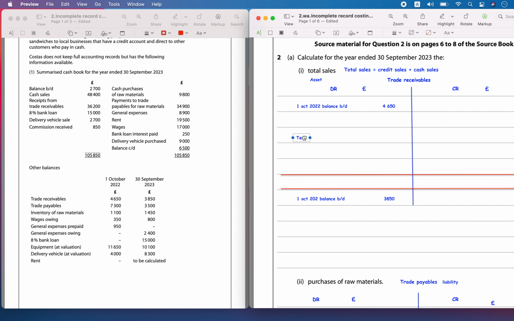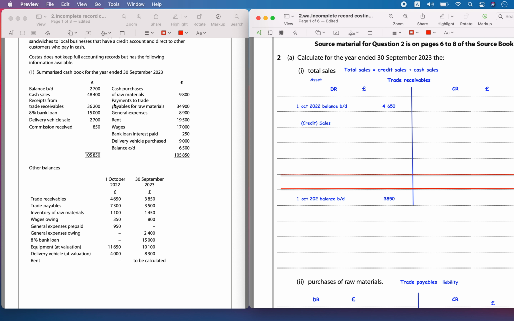And first, after the beginning balance of trade receivables, some credit sales would have happened. So this would have been credit sales. You just write sales, so this is from the sales account. It is reflecting the credit sales.